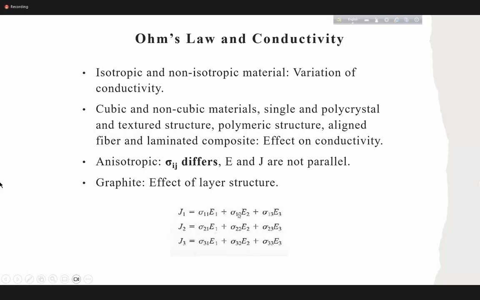If you think that they don't have any shear component, then sigma 1 2 will be 0, sigma 1 3 will be 0, sigma 2 1 and sigma 2 3 will be 0, sigma 3 1 and sigma 3 2 will be 0. Then all these cross terms will be 0, so only sigma 1 1, sigma 2 2 and sigma 3 3 exist. Eventually you can go to J equals sigma E directly, because that's along the extent. This is just to give you an idea.